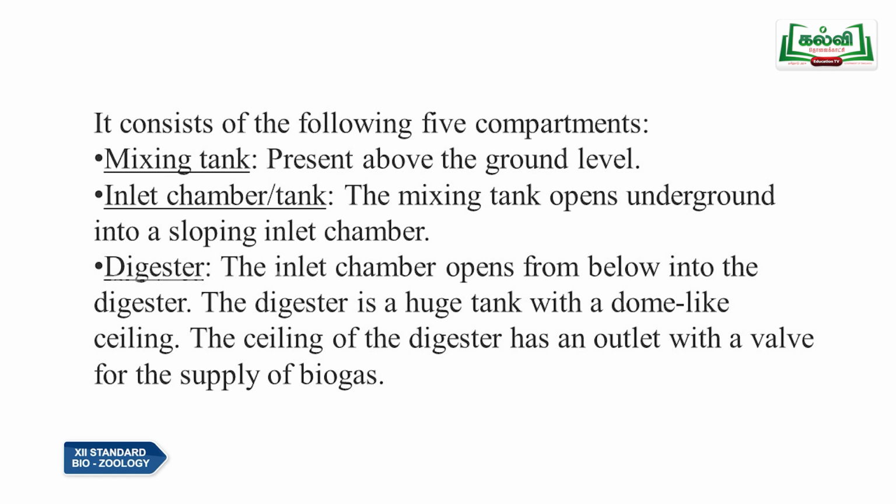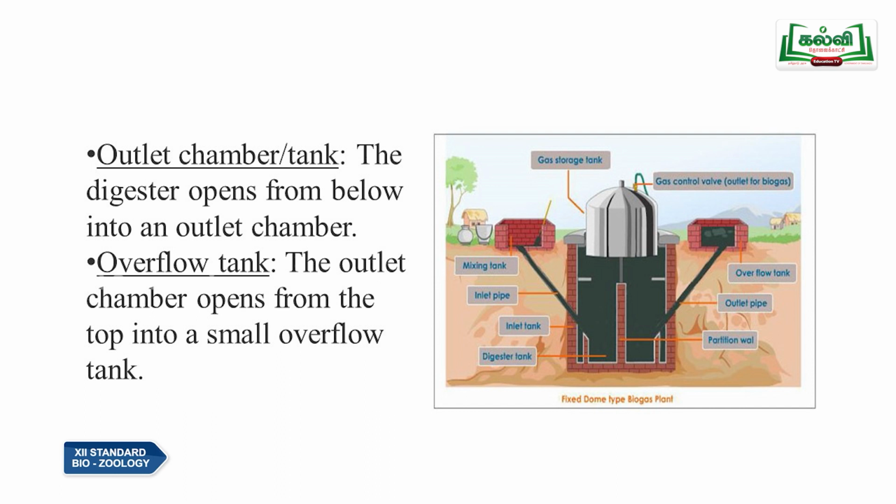The inlet chamber opens from below into the digester, which is a huge tank with a dome-like ceiling, and the ceiling of the digester has an outlet with a valve for the supply of biogas. The next one is the outlet chamber or tank. The digester opens from below into an outlet chamber, and the outlet chamber opens from the top into a small overflow tank.